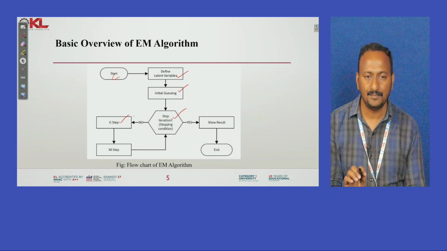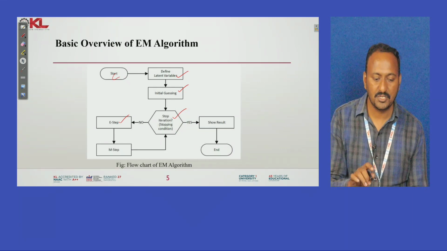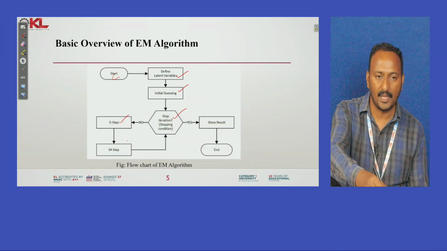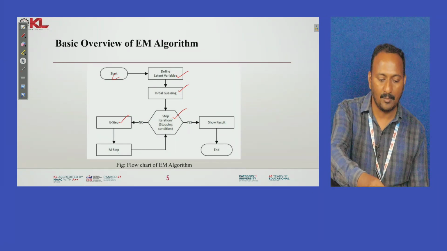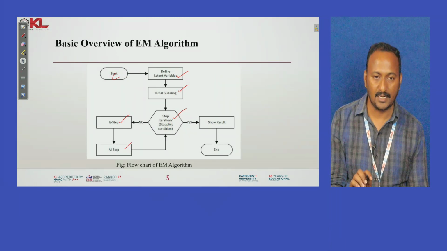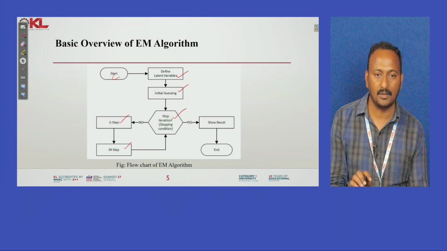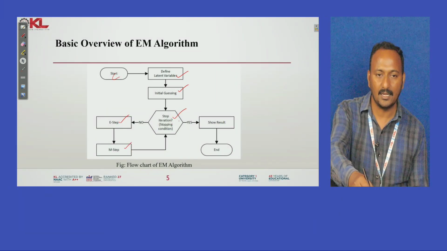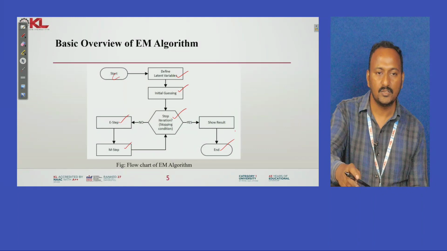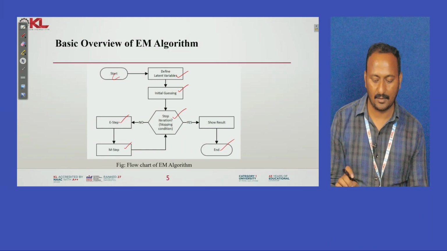Here the E step is the estimation step. After estimating our latent variable values, we go for the M step, which is the maximization step. After completion of the maximization step, once again we check the stopping iteration, that is, whether our guessing values have converged or not. If the stopping criterion is satisfied, then we show the result and end. So this is the flow diagram or flow chart of our EM algorithm.